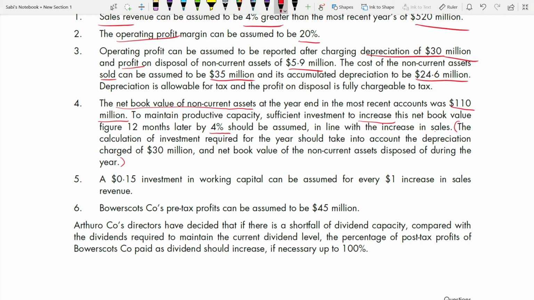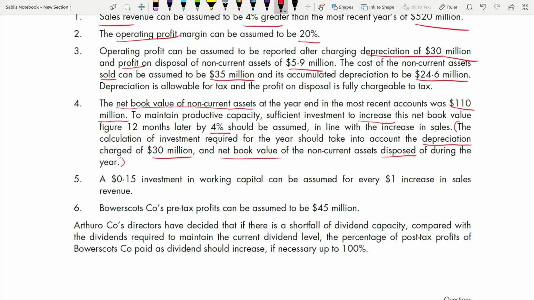You have to find out what the additional investment is. To calculate that, you should take into account the depreciation charged, 30 million, and the net book value of non-current assets disposed, before you take the additional investment.